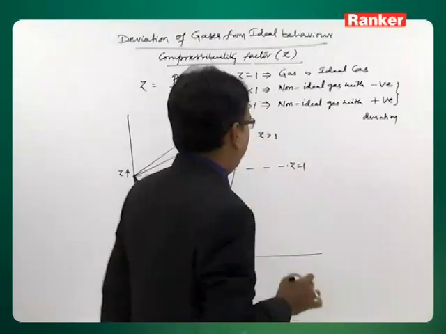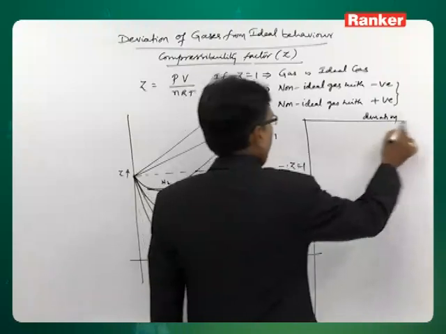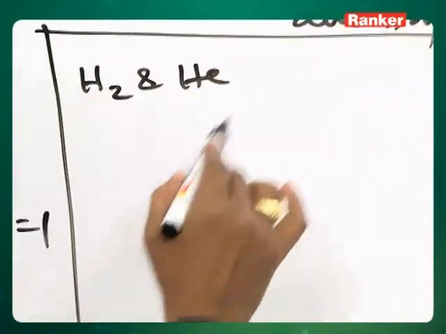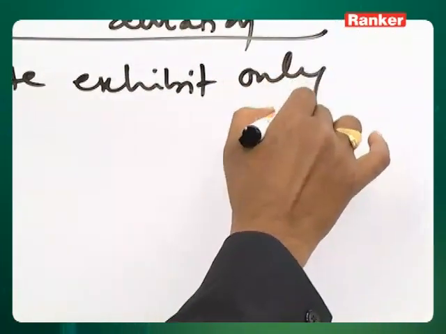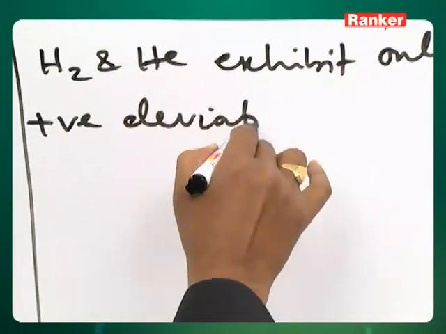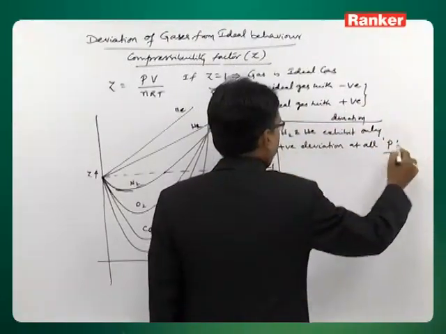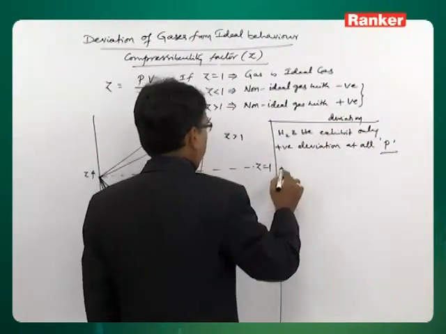So, basically the point is that hydrogen and helium exhibit only positive deviation at all pressures, that is, Z greater than 1.